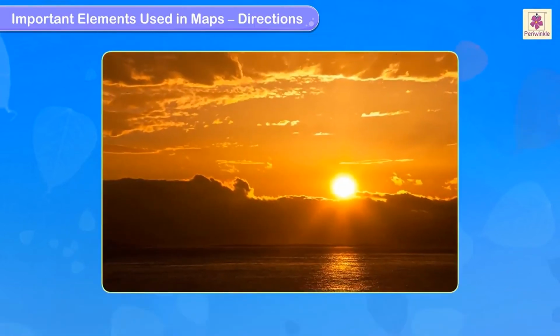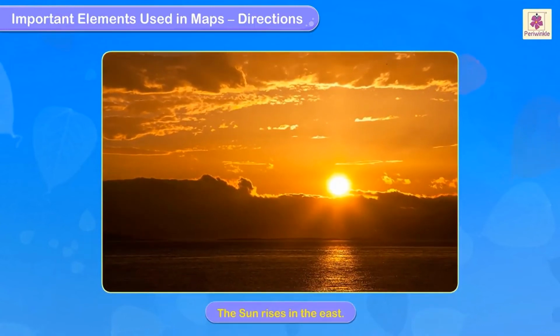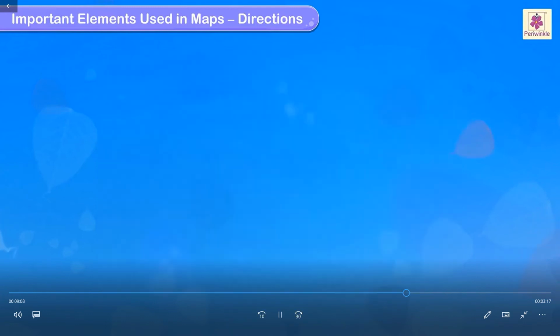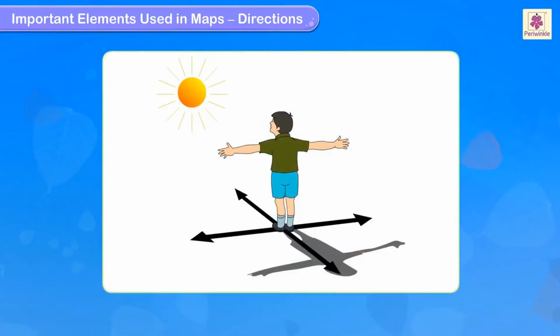Next slide. The sun rises in the east. Next slide. You can stand facing the sun, you will be facing east, and behind you, you can see the west.